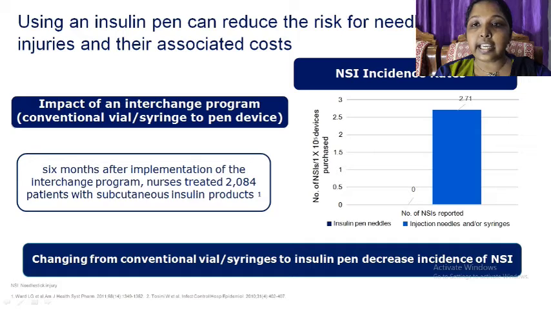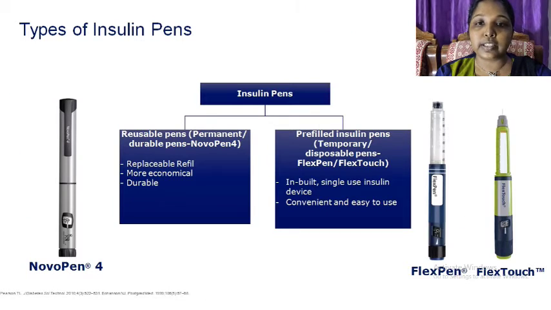Here you can see the incident rates of needle stick injuries. Changing from conventional vial or syringes to insulin pen decreases the incidence of needle stick injuries. Next is about the type of insulin pen. There are two types. First one is reusable pen and the next one is pre-filled insulin pens.